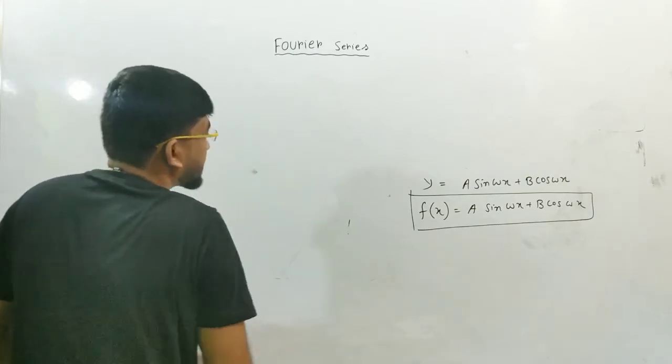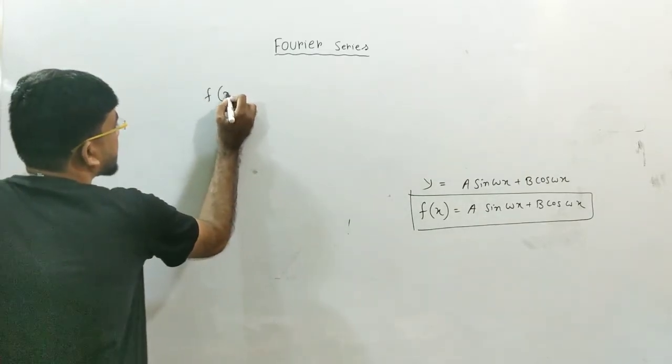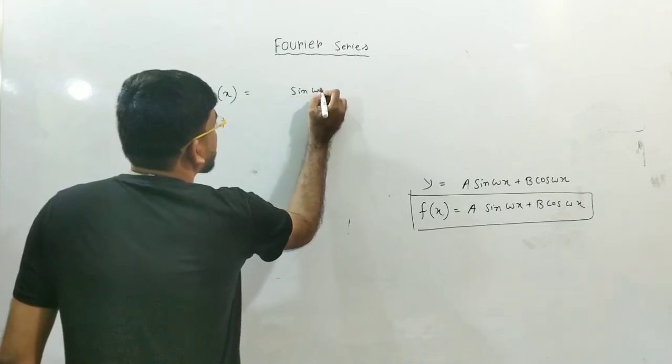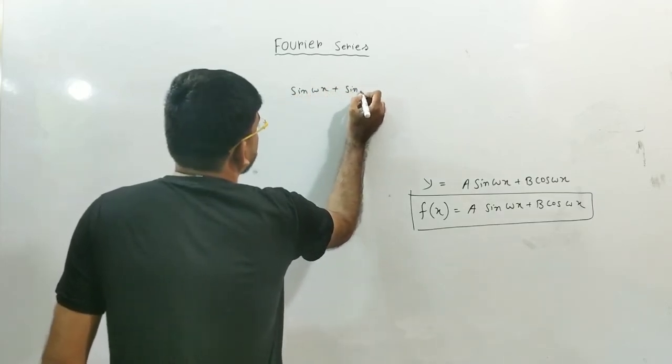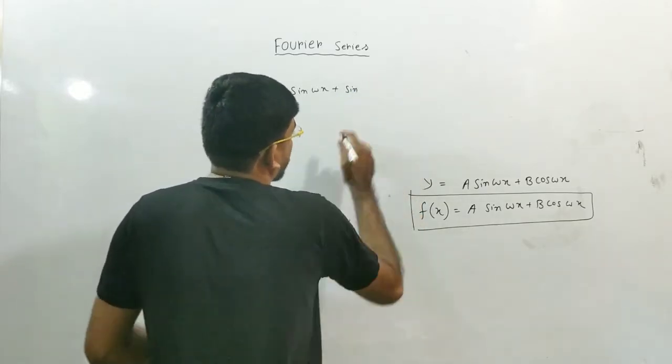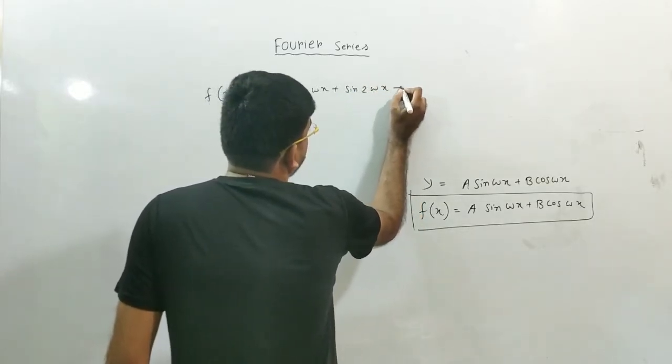So you can see this kind of function also. Suppose f of x is sine omega x plus sine 2 omega x, plus sine 3 omega x. There are more harmonics, 2 omega x.